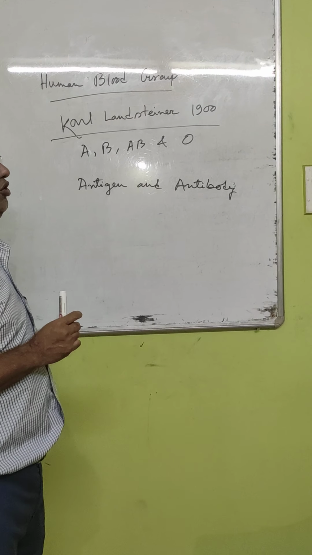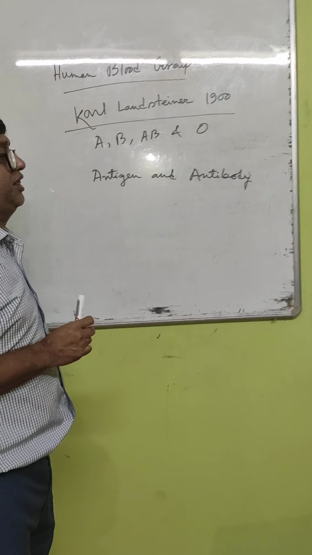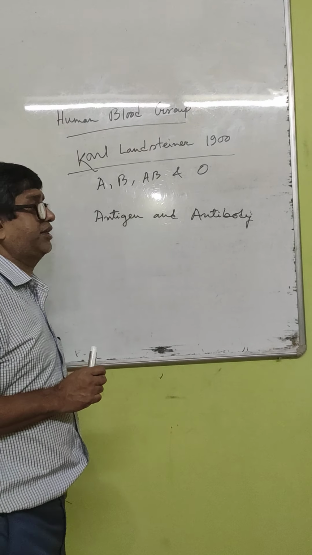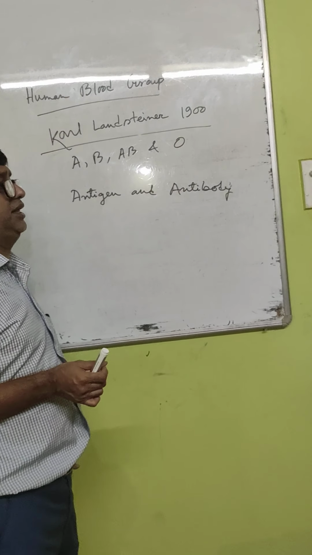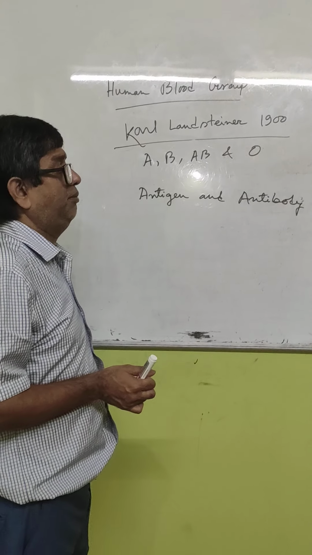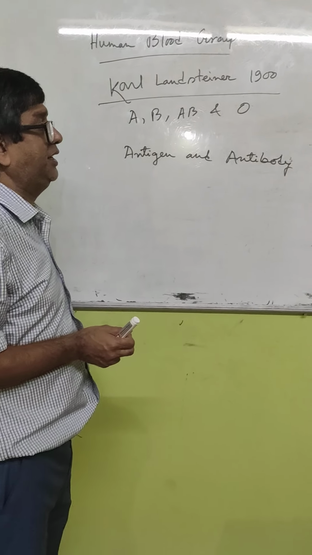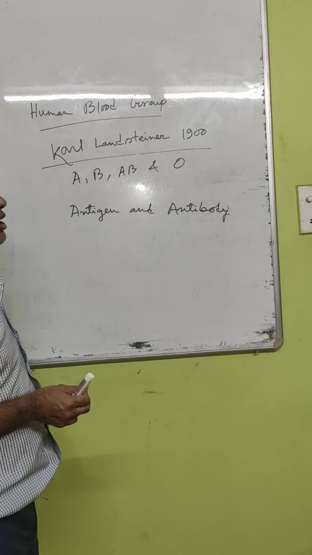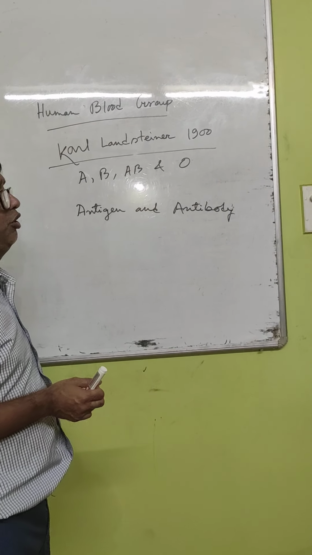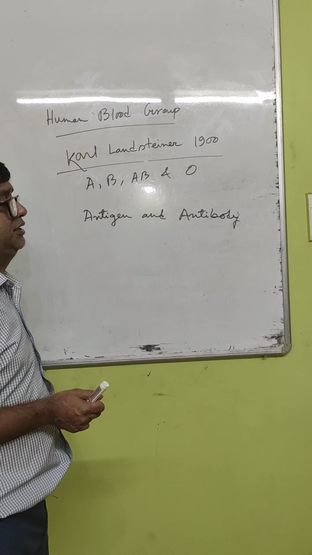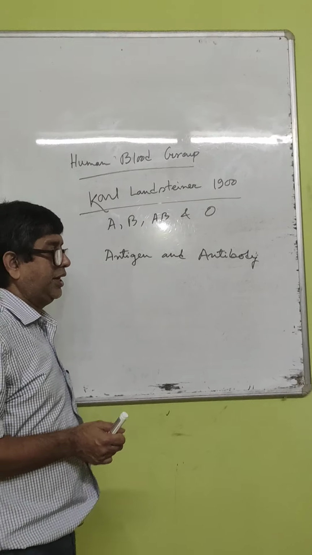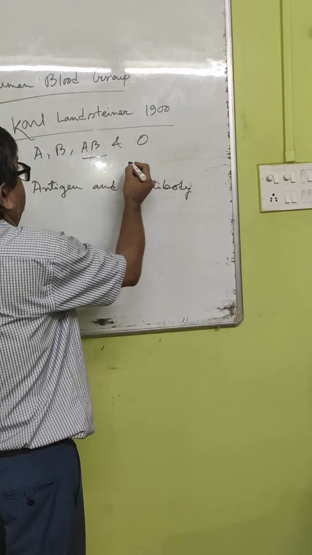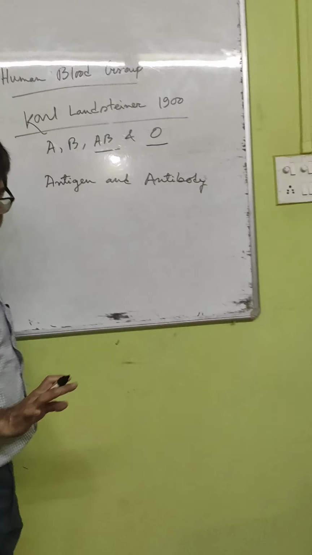Now, what is the necessity of blood grouping? There is a necessity of blood grouping because if there is shortage of blood during an accident or because of any other reason, then there is need of blood transfusion. So during blood transfusion, there should be matching antigen and antibody between the donor's and recipient's blood. Otherwise, it will lead to coagulation or agglutination of blood in the recipient. Now, among the 4 blood groups, AB is called universal recipient and O is called universal donor.